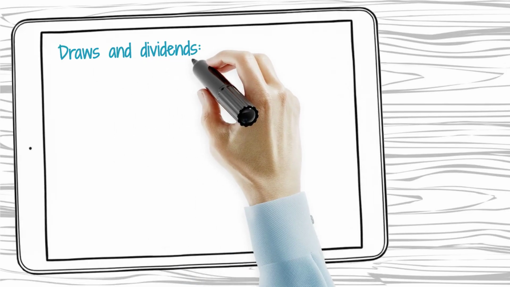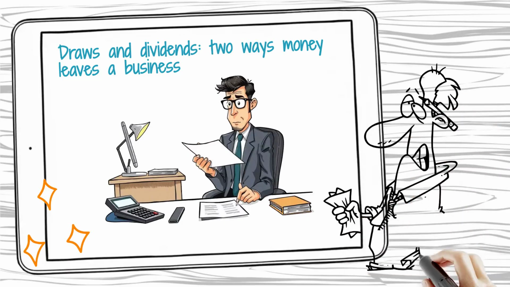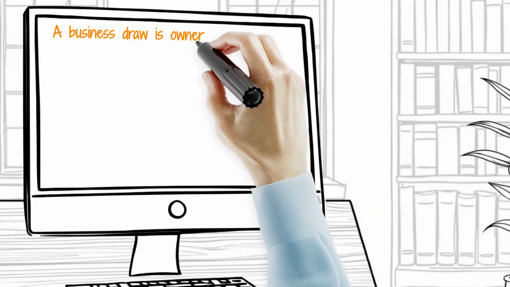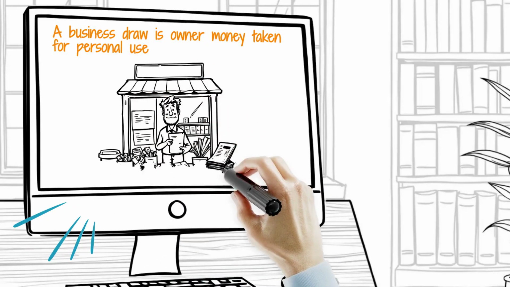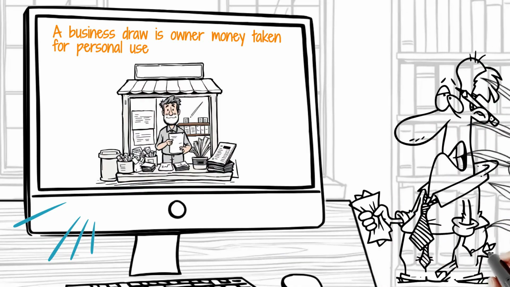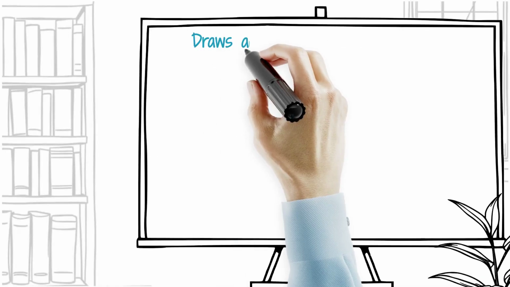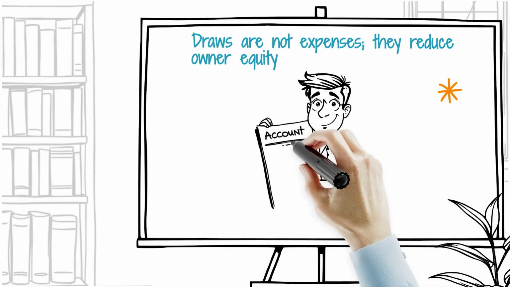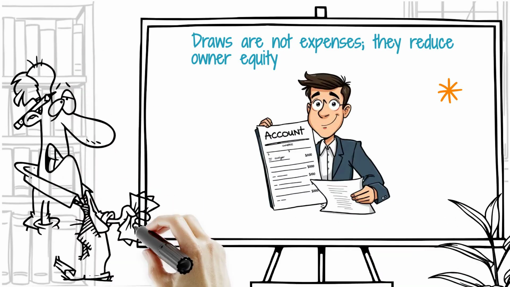When money leaves a business for the owner, it can happen in two very different ways, as a draw or as a dividend. A business draw is when the owner takes money or other assets out of the business for personal use. This is common in sole proprietorships and partnerships, where the business and the owner are closely connected. A draw is not treated as a business expense. Instead, it reduces the owner's equity in the business. In simple terms, the owner is taking back part of the value they already have in the company.